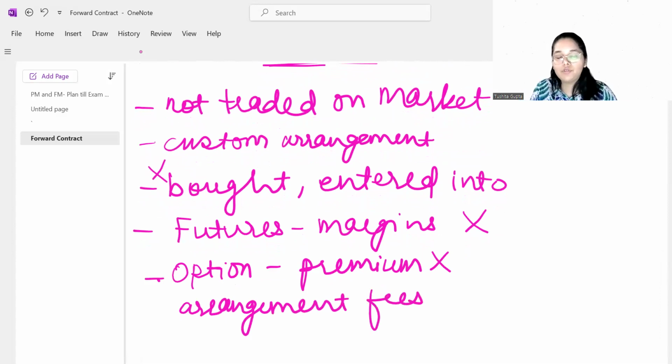Whoever you're entering into this agreement with, the person can charge you arrangement fees for the same. So this is what the characteristics primarily look like.